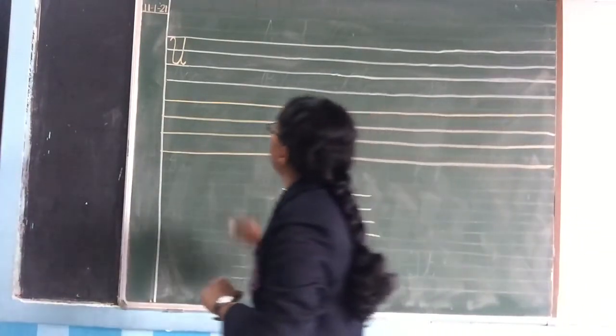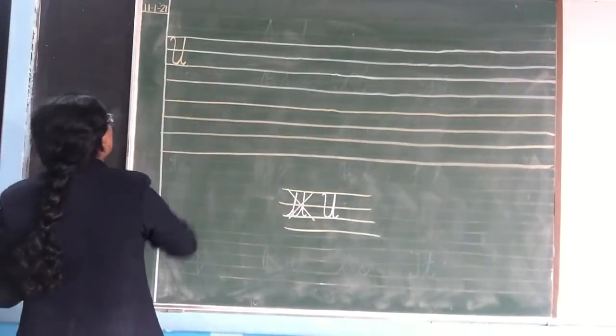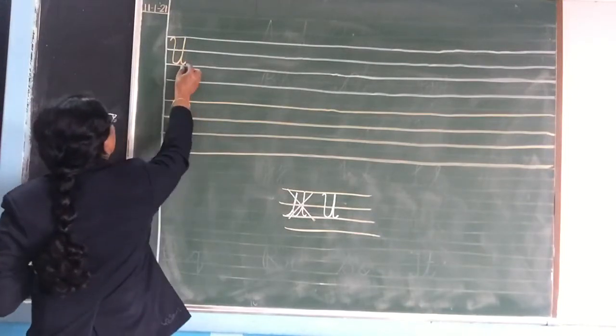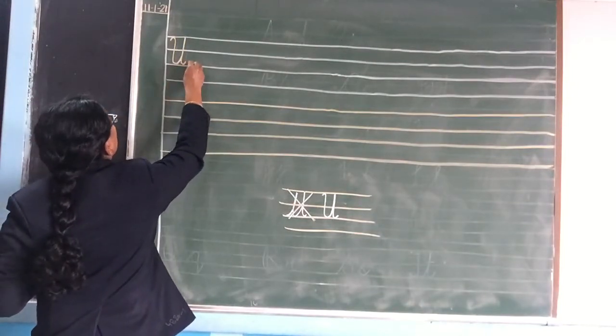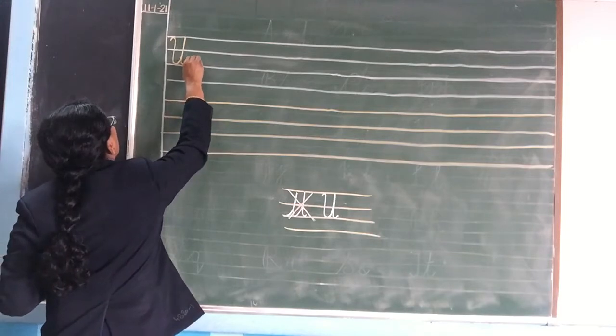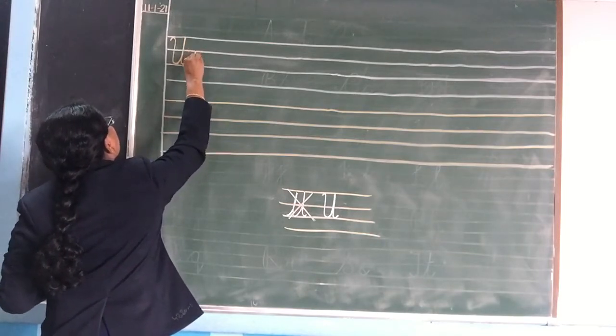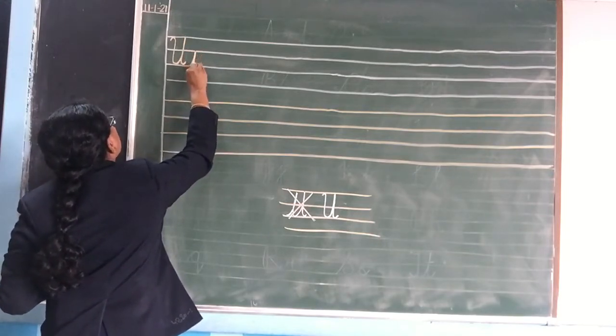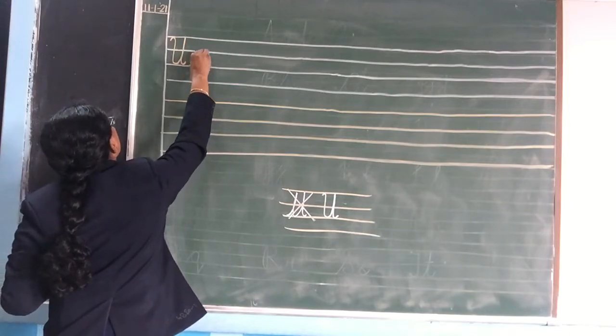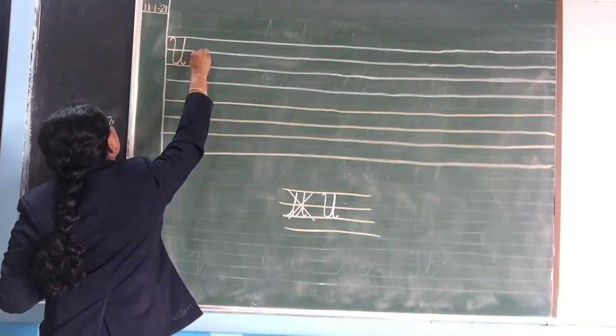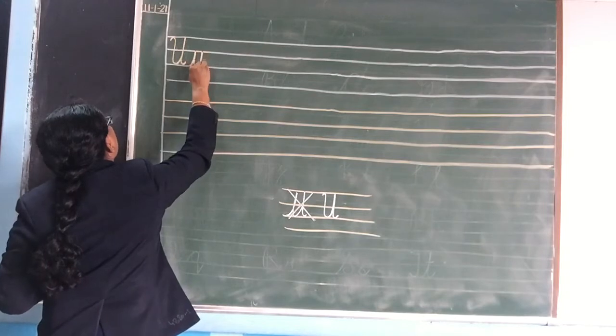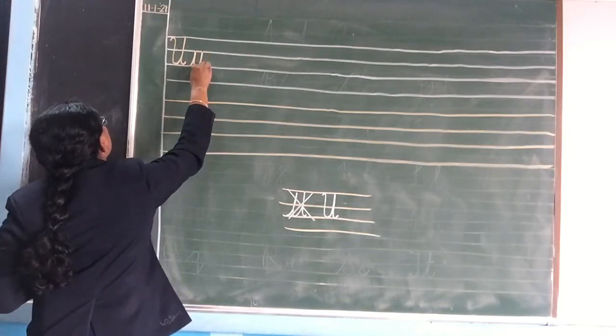Now after that, we will write small u. Leave a little bit of space. From the third line, you will go up to the first line, then come down, then again make a curve, go up to the second line, then come down and turn like this.